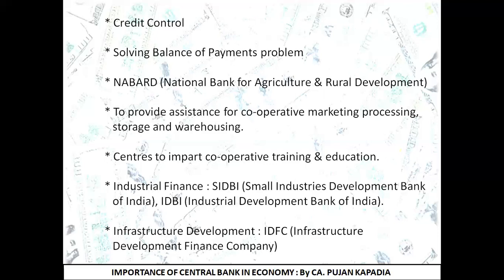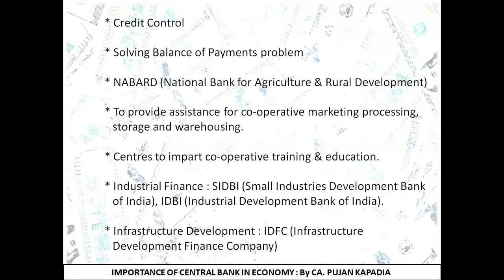The next point is to provide assistance for cooperative marketing, processing, storage, and warehousing. As I told you, farmers find it difficult to get the right price for their products because they lack certain skills like marketing skills, and they lack funds for storage or godowns. The crops they produce are perishable in nature, meaning they last only for 2 or 3 days. As a result, there should be proper storage and warehousing facilities so that we can properly store all the food items produced by the farmers.